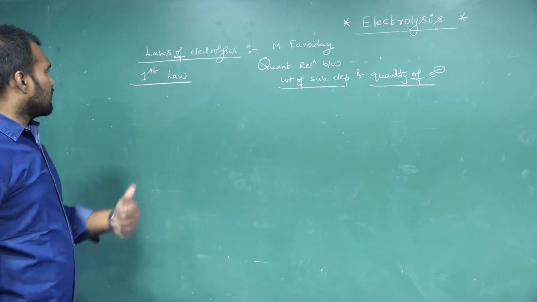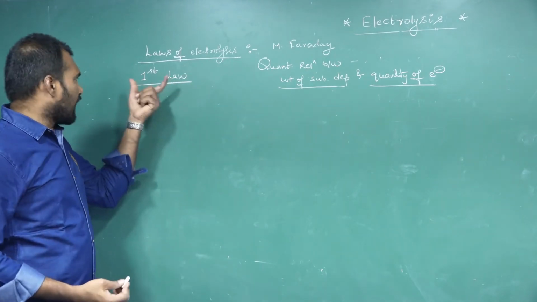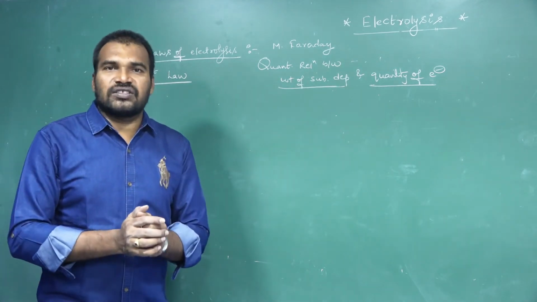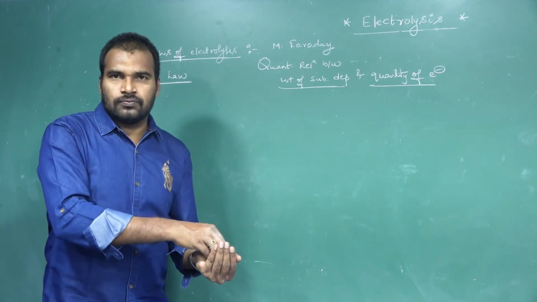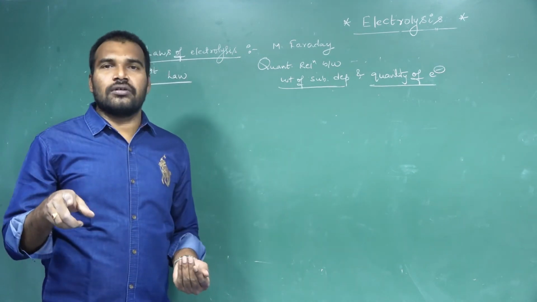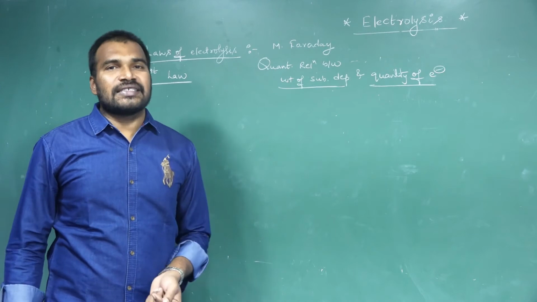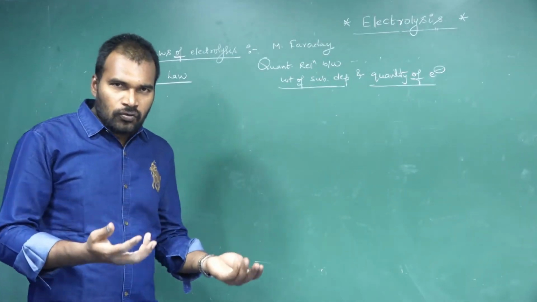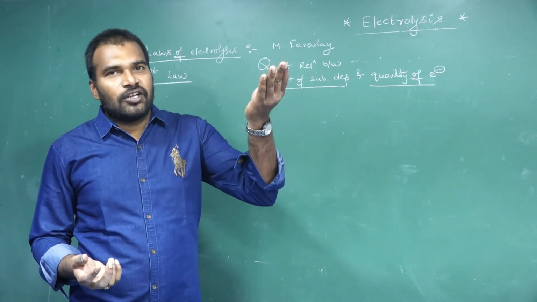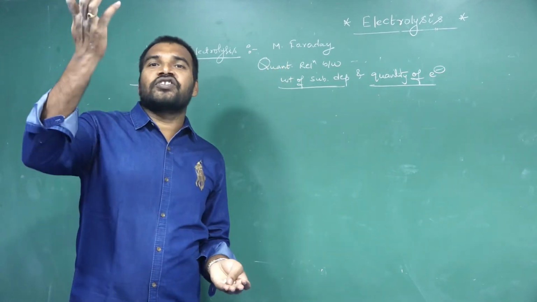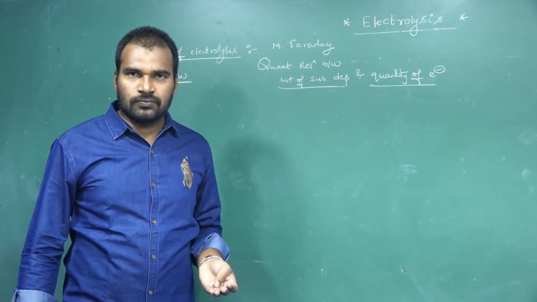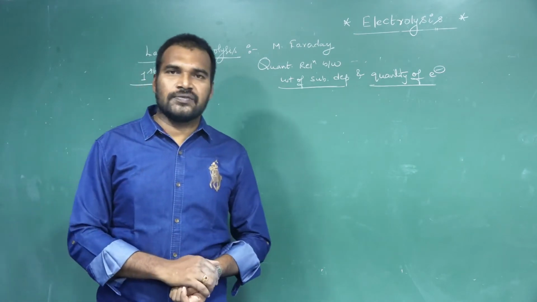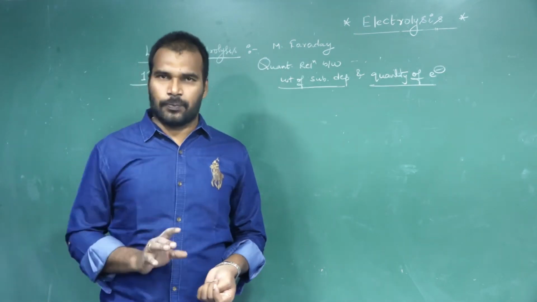What is exactly the statement of Faraday's first law? According to Faraday's first law, the mass or the weight of the substance deposited at electrodes is directly proportional to the quantity of electricity that we supplied through the electrolytic solution. So if you supply more quantity of electricity, it will deposit more amount of the substance at electrodes. If you supply lesser quantity of electricity, lesser amount of substance will deposit. So both are directly proportional.